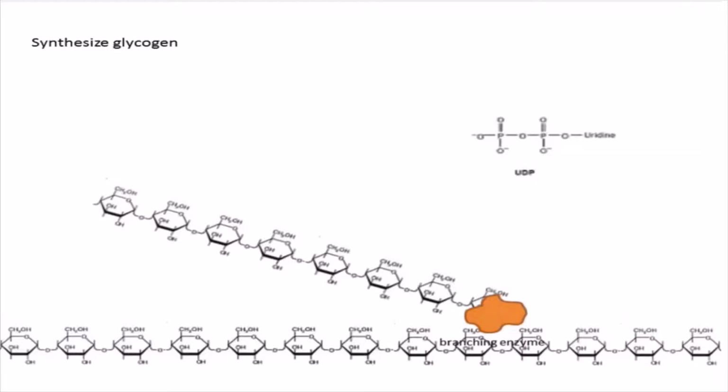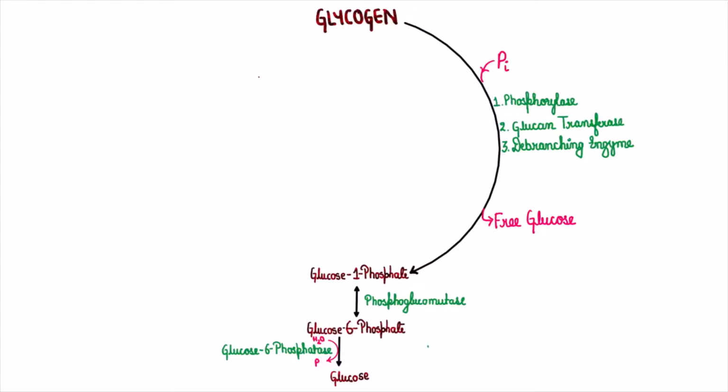Let's now see glycogenolysis. Here, during the breakdown of glycogen, we require the enzyme glycogen phosphorylase, which is the rate limiting enzyme that converts glycogen to glucose 1-phosphate. This requires pyridoxal phosphate. Next is glucan transferase that removes a trisaccharide unit from one branch to another. And finally, the branch point glucose is removed as free glucose by the debranching enzyme. The glucose 1-phosphate formed here will be converted to glucose 6-phosphate.